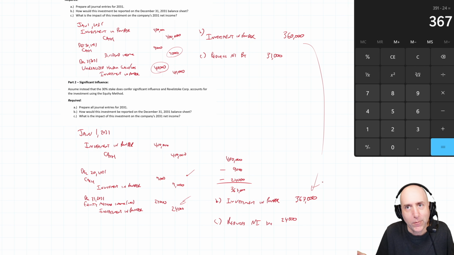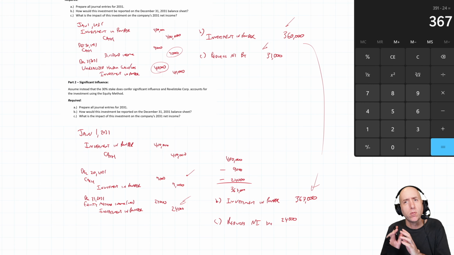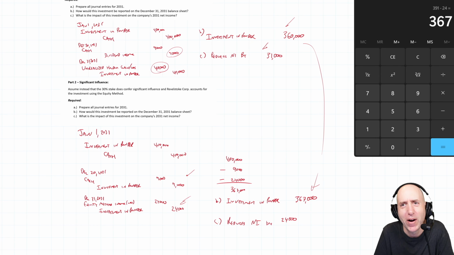And you can see the amounts here are different, and why are they different? Well, we're doing different methods, and the real fundamental difference in the methods is this is really tracking, and the net income and the investment are really affected by stock market stuff, right? It could have nothing to do with the company and everything to do with the stock market.